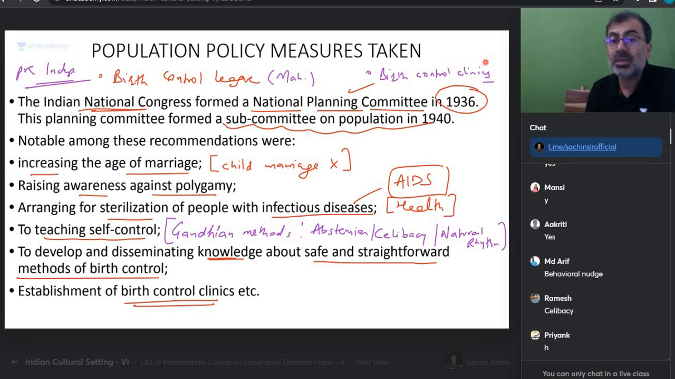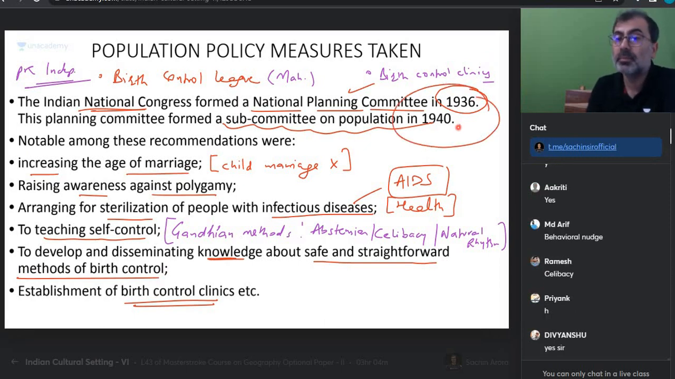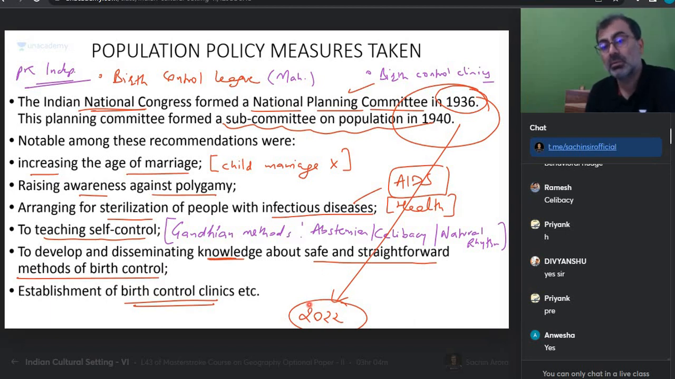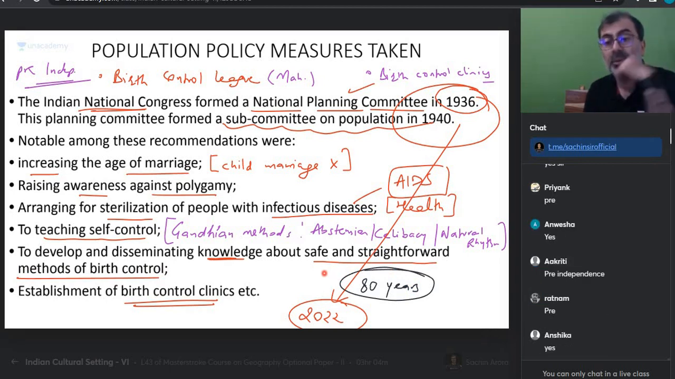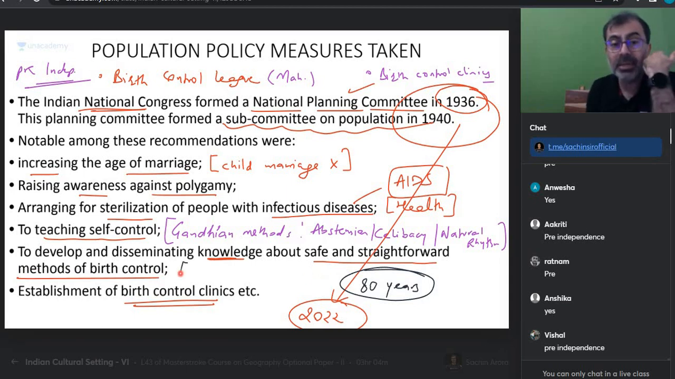When am I talking about? What time am I talking about, everyone? In which year? सोचिए. We've been talking this for 80 years. 80 years. Pre-independence. फिर भी कुछ नहीं हो पाया. फिर भी आज तक आहा चीची होता है. We still have unmet needs of contraceptive.